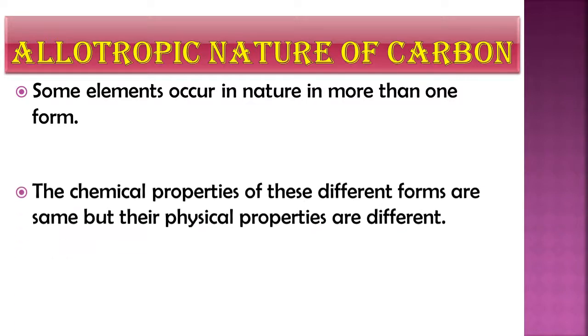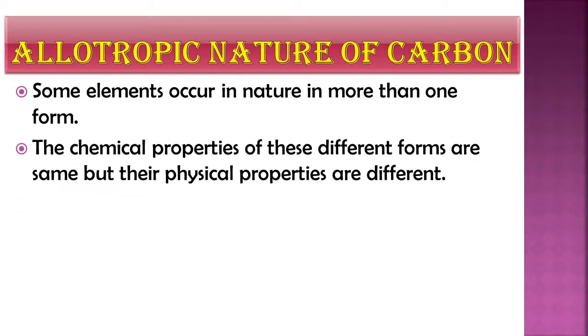The chemical properties of these different forms are the same but their physical properties are different. What are chemical properties? Chemical properties are the properties observed during a chemical reaction, like how they react with other chemicals, and their toxicity, their flammability.